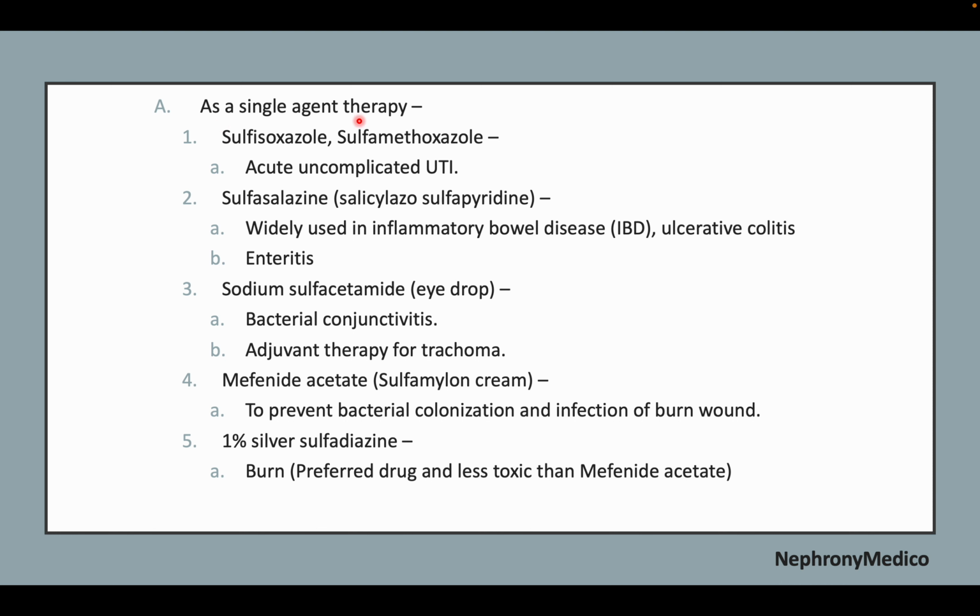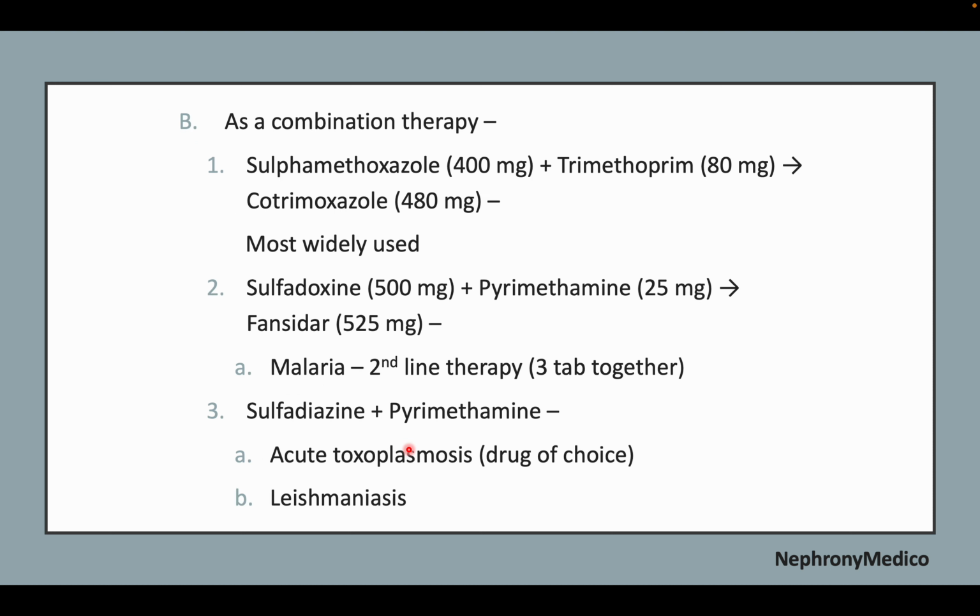It is used as a single-agent therapy in case of acute uncomplicated UTI, inflammatory bowel disease, ulcerative colitis, enteritis, bacterial conjunctivitis, adjuvant therapy for trachoma, bacterial colonization prevention and infection of the burn wound. In case of burns, the preferred drug, less toxic than mafenide acetate, is 1% silver sulfadiazine.